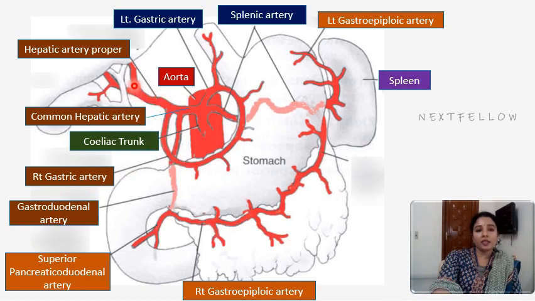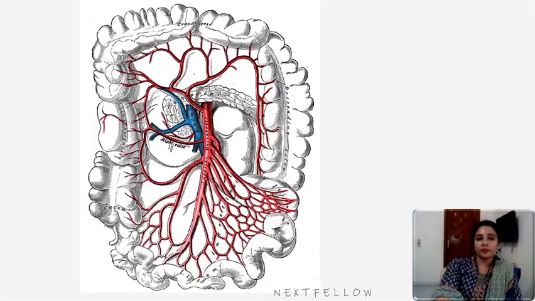And the hepatic artery proper, if we trace further, runs along the margin of the lesser omentum, then terminates at the porta hepatis into right and left hepatic arteries. This is the right, and here this is the left hepatic artery. The right one gives rise to a branch called the cystic artery, which supplies the gallbladder and the cystic duct. So this is about the celiac trunk.